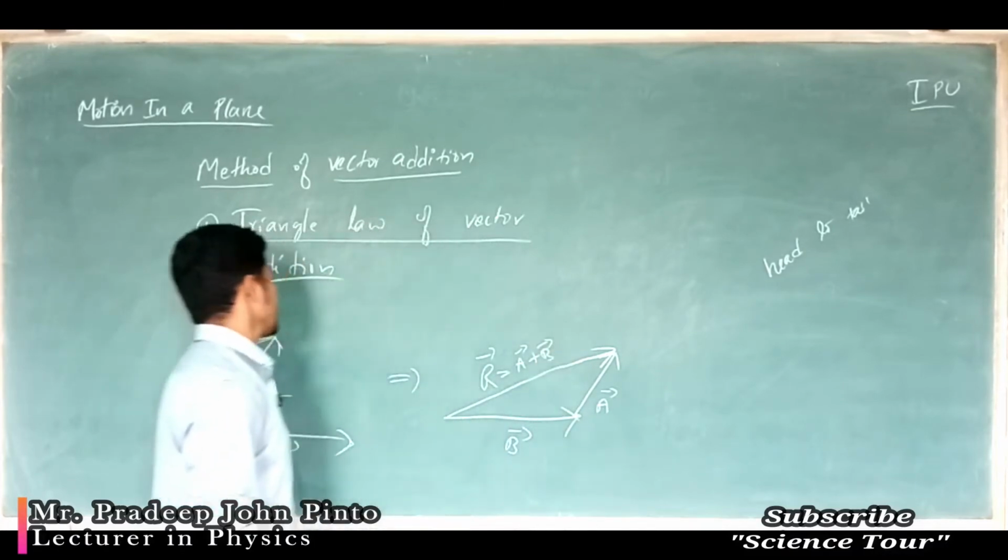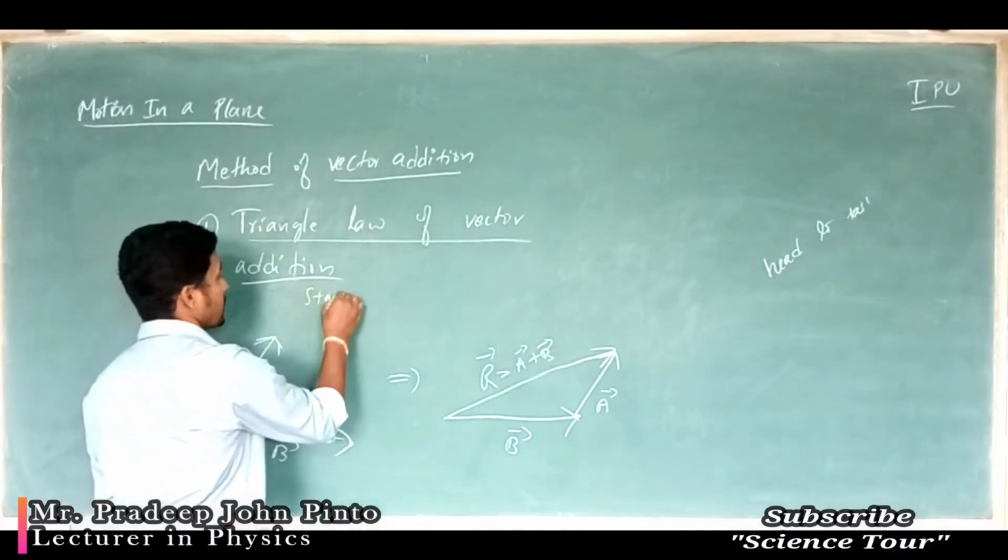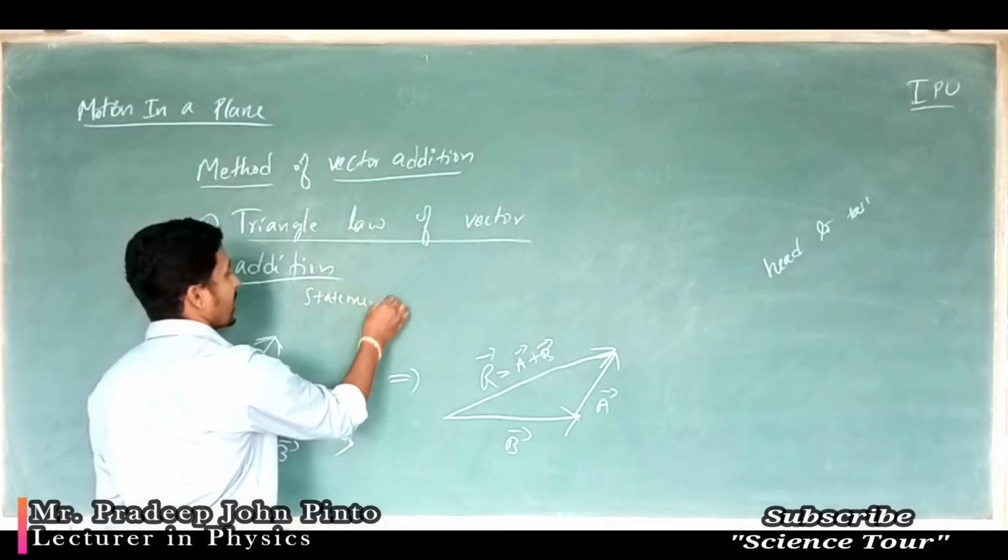What is the definition, what is the statement? That you have to write down.